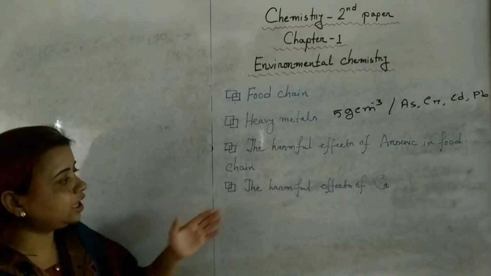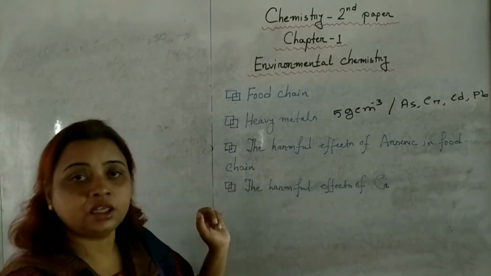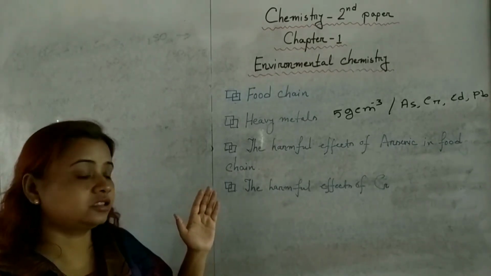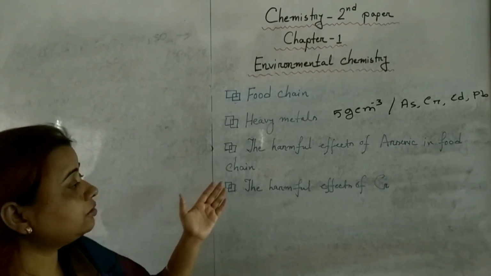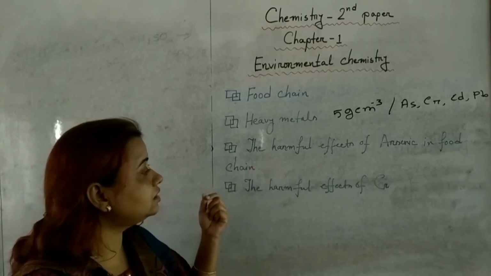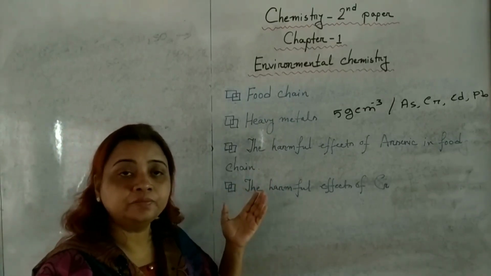Now come to the harmful effects of arsenic in food chain. If we are contaminated by arsenic, we have to suffer a lot. And how can arsenic enter our body? Do you know?